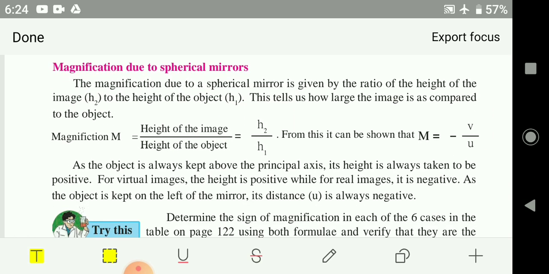Magnification. How many times your mirror can magnify the image of the object. Okay, so that is the magnification. Magnification means how many times the mirror can make your image either big or small. Okay, so that is called the magnification.